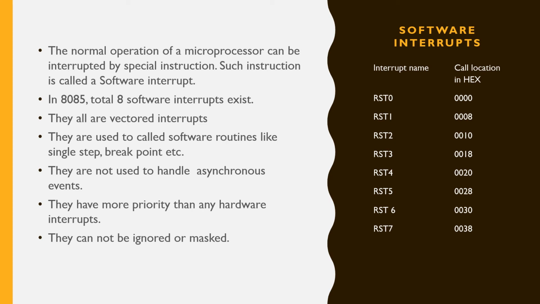The normal operation of a microprocessor can be interrupted by a special instruction. Such an instruction is called a software interrupt. They are vector interrupts, and they are used to call service routines like single step, breakpoint, etc.